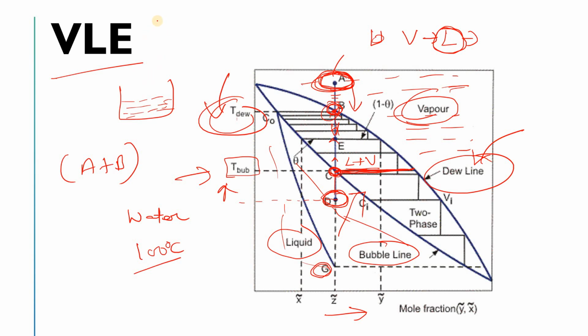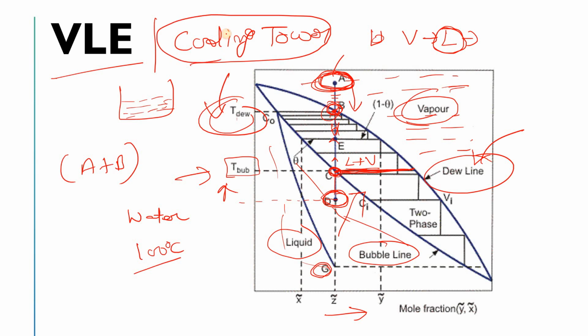If you are an engineering student or engineer, you will have seen that in industry there are cooling towers. In the cooling tower, the dew point plays a very important role. Now, in this region, boiling and condensation both occur. In our case we are reducing the temperature, so condensation is occurring.